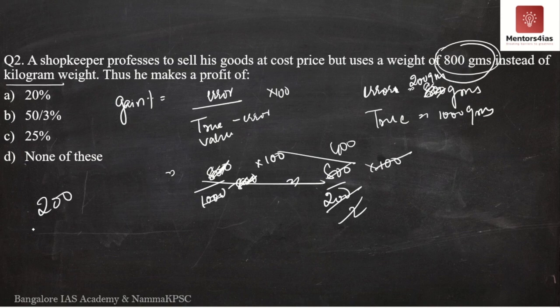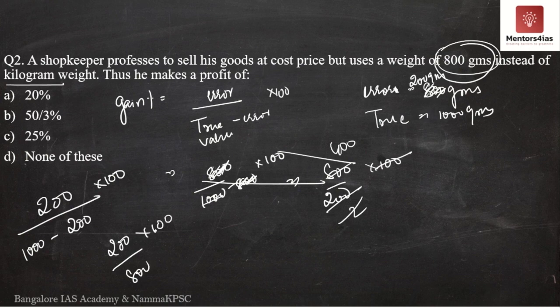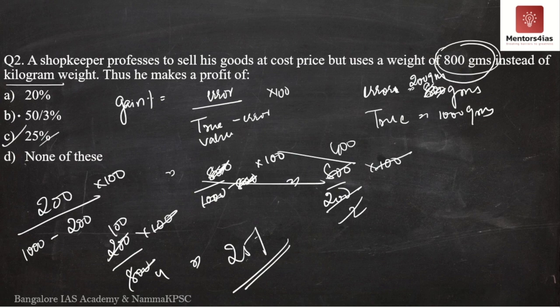It will be 200 divided by 1000 minus 200 into 100. So we get 200 divided by 800 into 100. 0 and 0 get cancelled. 2 times 100, 4. 100 by 4 is nothing but 25%. Therefore, the correct answer is 25%. The gain percentage or the profit percentage is 25%. The correct option is option C.